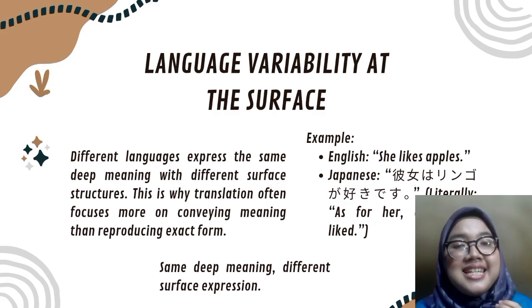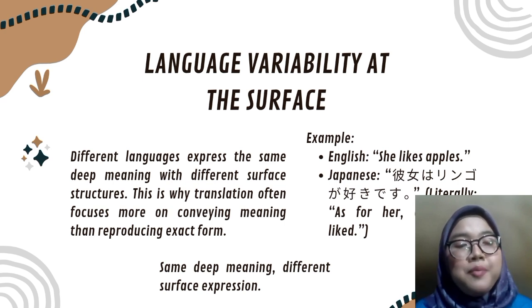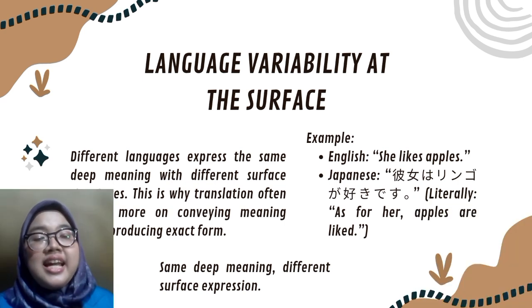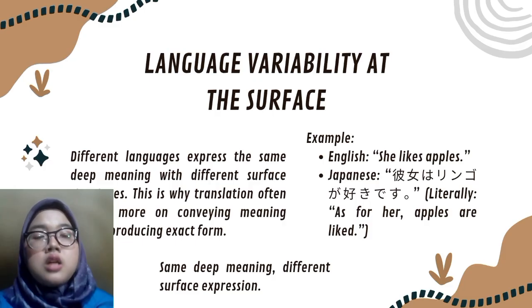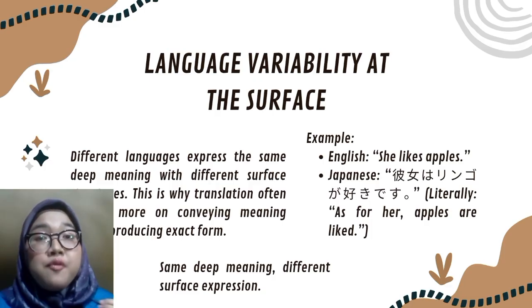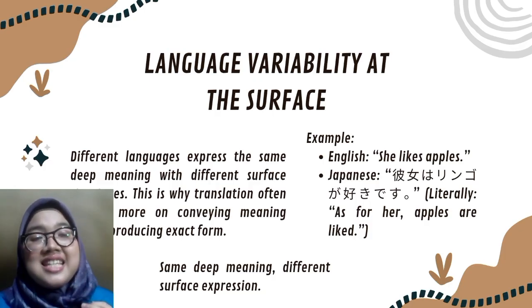Language variability at the surface. This slide shows that different languages can express the same meaning in different ways at the surface level. For example, in English, we say "She likes apples," but in Japanese, the sentence literally means "as for her, apples are liked." The deep meaning is the same: someone likes the apple, but the surface structure is different. This is why translation usually focuses on the meaning, not just the exact sentence structure.